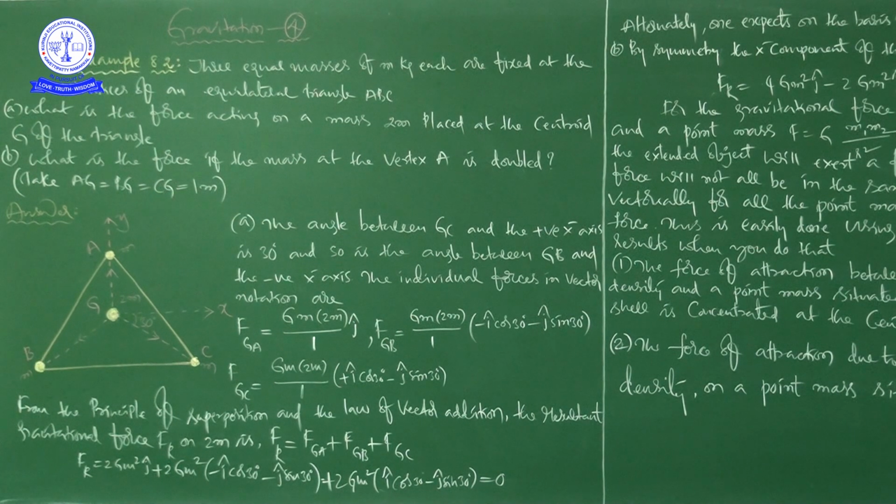Force is a vector quantity, so first we wrote the individual forces in vector notation because of these three masses on the mass 2m. Afterwards we added them, from the principle of superposition and the law of vector addition, which gave the resultant gravitational force as 0.